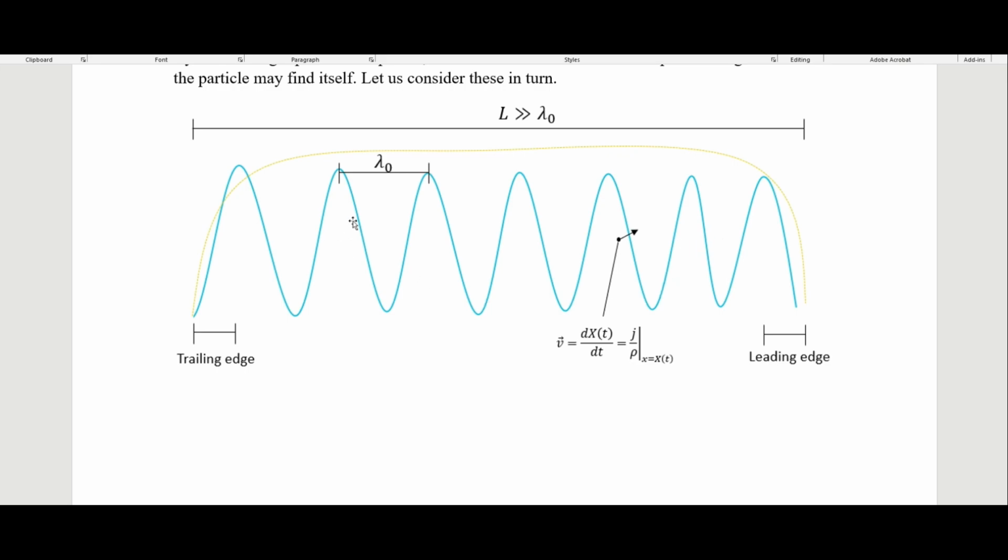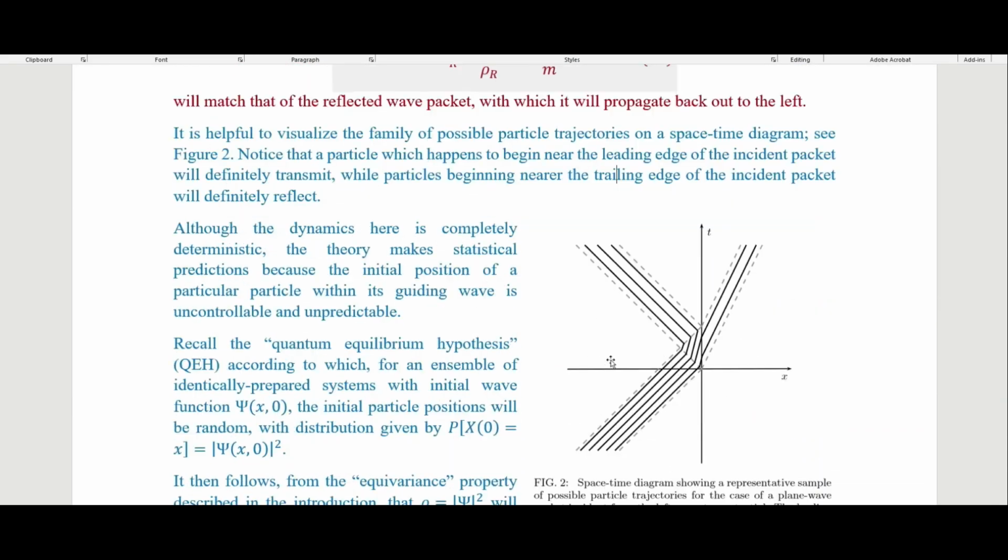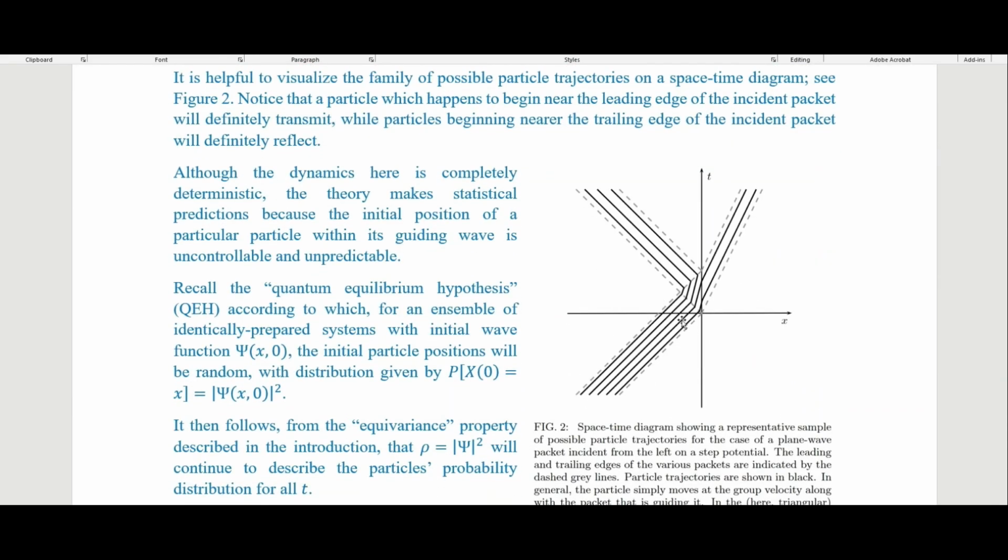And if it's in the back part of it, then it will reflect, because we see here that if it's in the front part, then when we end up running into the potential here, the particles on these world lines are going to hit the potential before they hit the trailing edge of our wave packet, and so they will transmit. But if they were in the back part of our wave packet, then after slowing down, they will hit the trailing edge of our wave packet and be reflected.